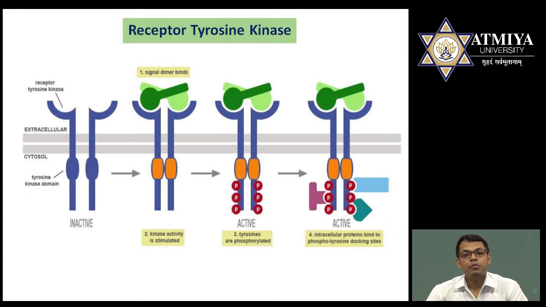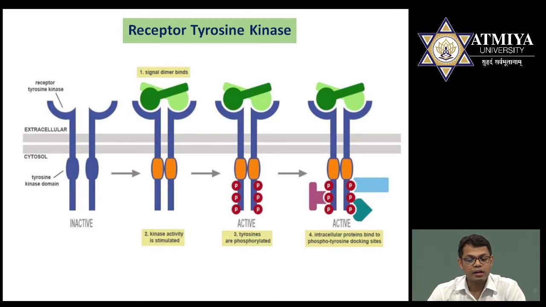See, I have given one example in this figure. The receptor tyrosine kinase is present in monomeric form. There are two receptor tyrosine kinases shown here. These are separated from each other, and they are present in the inactive stage. Once the ligand binds, you can observe one ligand binds to one receptor, the other ligand binds to the other receptor, and they come into close contact with each other. After close contact, the kinase activity is activated, which is shown here in the orange color.